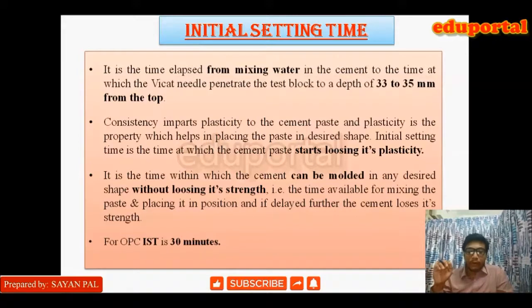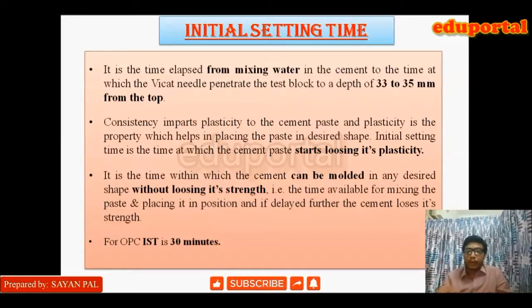For ordinary Portland cement, the initial setting time is 30 minutes. So it is clear what the initial setting time is: from mixing the water up to the point when the Vicat needle penetrates to a depth of 33 or 35 mm from the top. That means the time within which the cement paste can be molded without losing its strength.